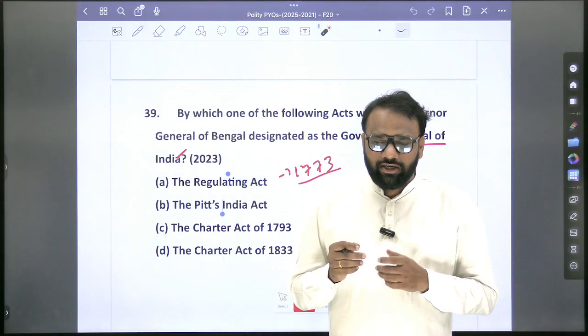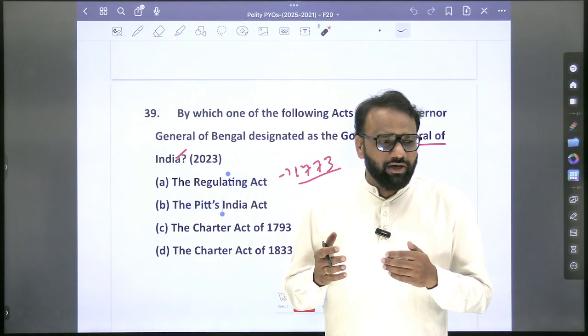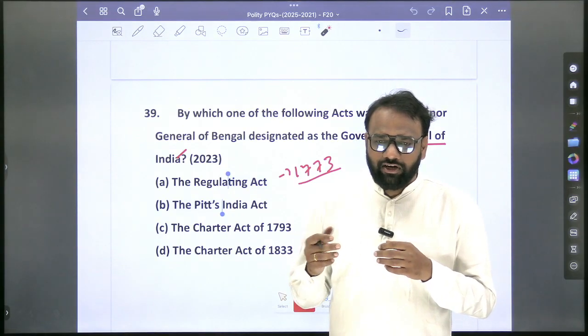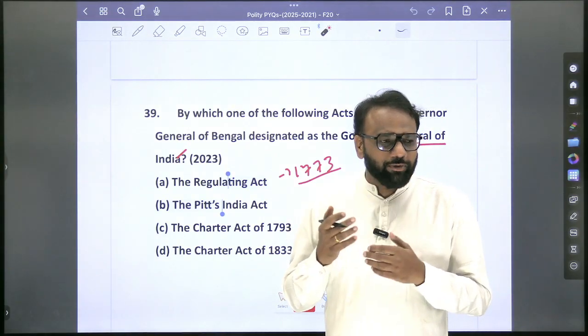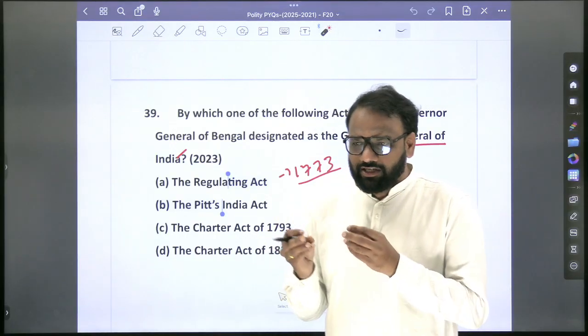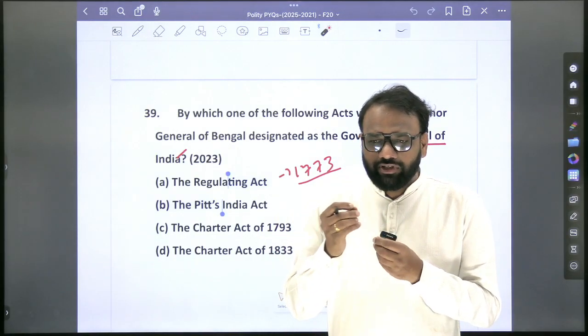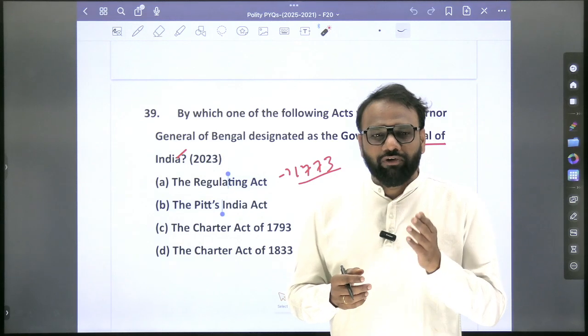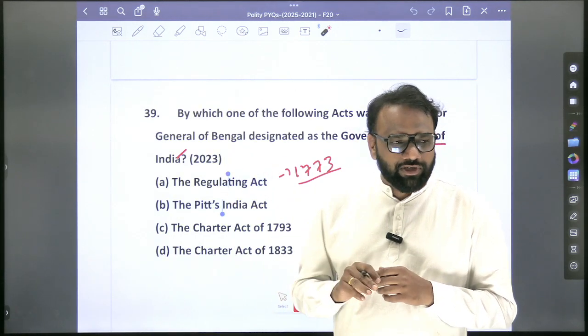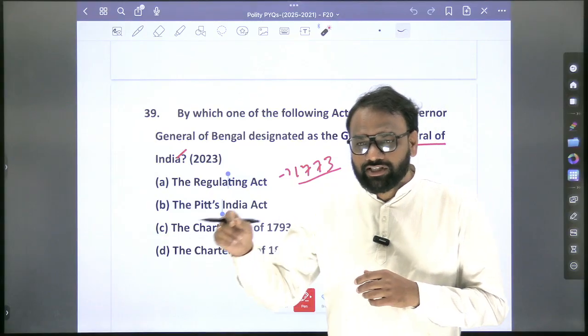We should connect these. Initially, when we begin with historical background, it will be difficult to connect. But after discussing parliament, the federal structure and all these things, when we come back to the first topic, historical background, we should be able to connect. So if you are not able to go through each and every line, at least keep that curiosity: why do we call it the first step towards centralization, and which is the final step towards centralization?